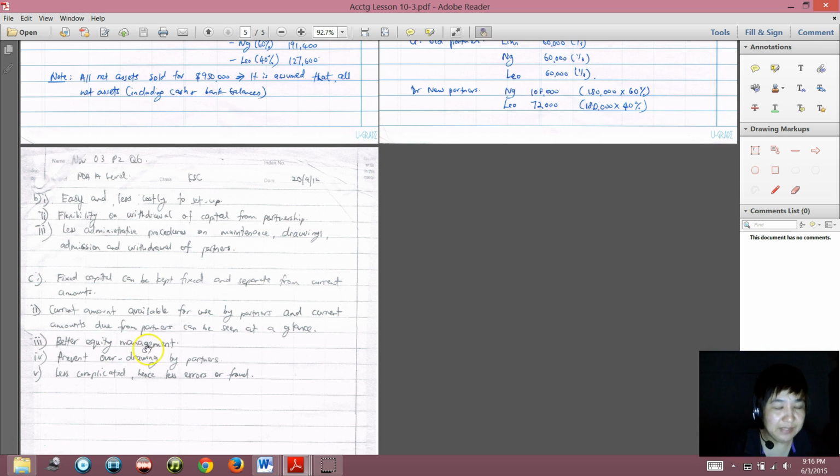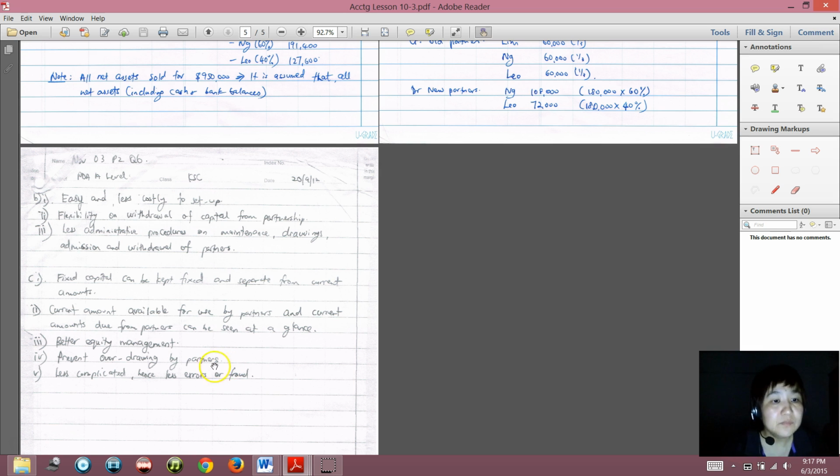And then better equity management. Okay, equity, that means the partner's stake in the company. That means the stake in the business is called equity. So we are separating long-term equity, long-term funds, from current amounts. So we are managing the equity better. So yeah, so this is better. Prevent overdrawings by partner. Yeah, we are separating current account from fixed capital account.